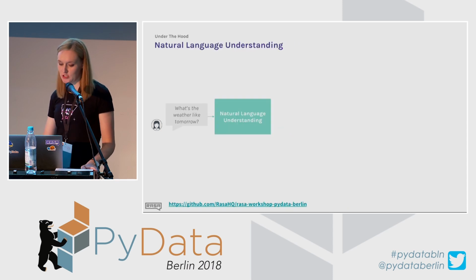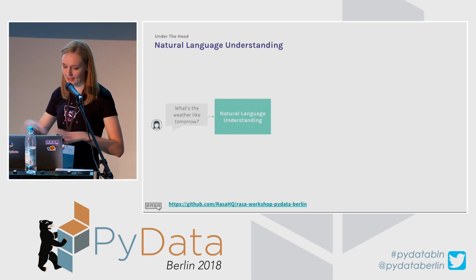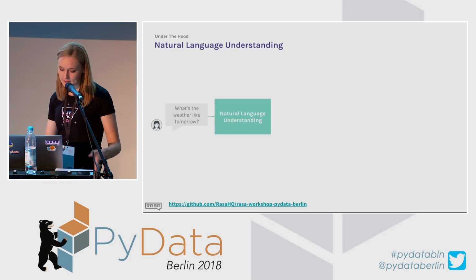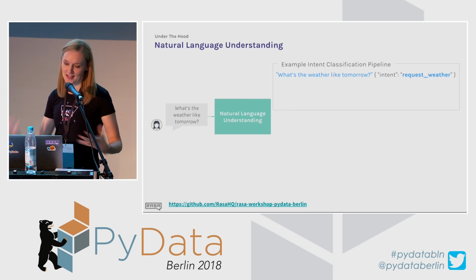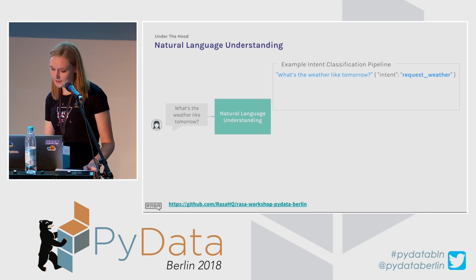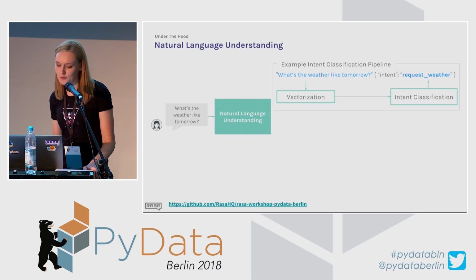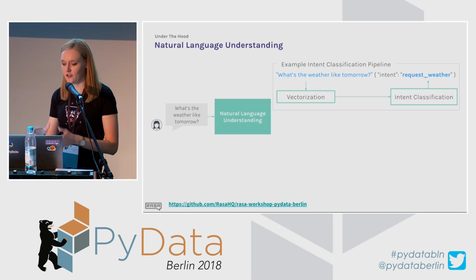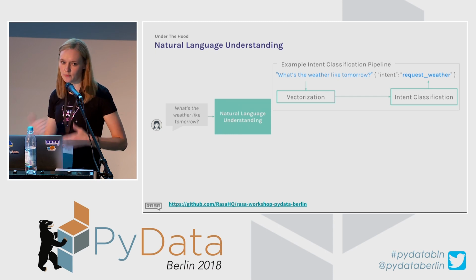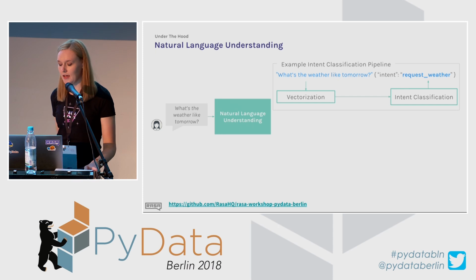So how does it work? Again, I have a high-level overview. When a user, for example, asks what's the weather like tomorrow, it goes through the natural language understanding stage. Basically, it goes to the vectorization stage. We tokenize each word in this input sentence into tokens, and we look up a word vector for each of the words.